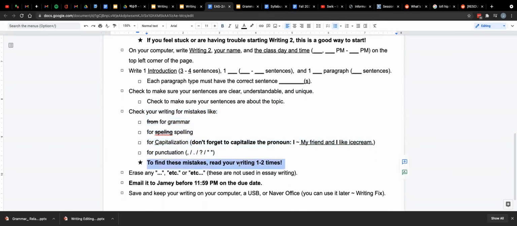And to find these mistakes, read your writing 1 or 2 times, or ask another student from class to read it. They'll probably help you catch any mistakes. And make sure you erase all of this stuff. None of this. We don't need these. And just email it to me before 11:59 p.m. on the due dates. And then save and keep your writing.